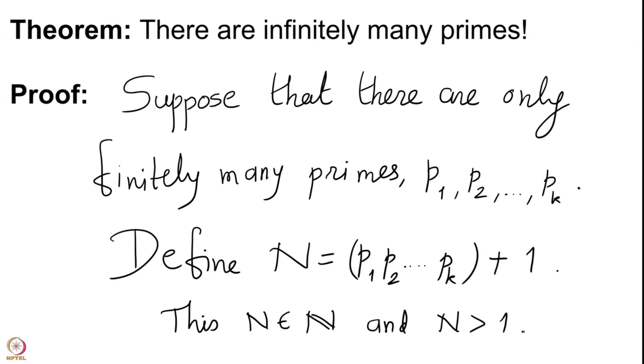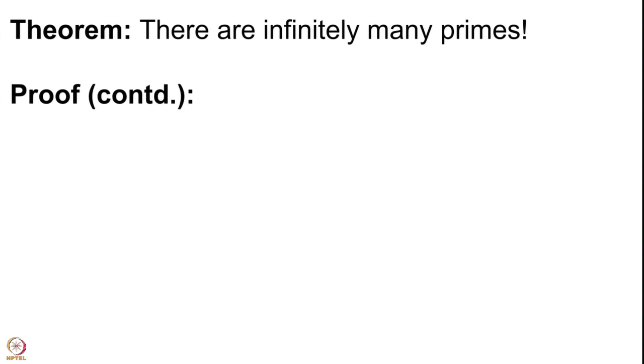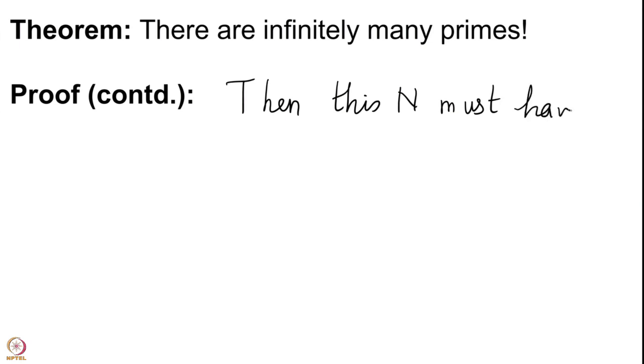Now, what did we see just now? We saw that any natural number which is bigger than 1 has to have a prime factor. Then this n must have a prime factor.